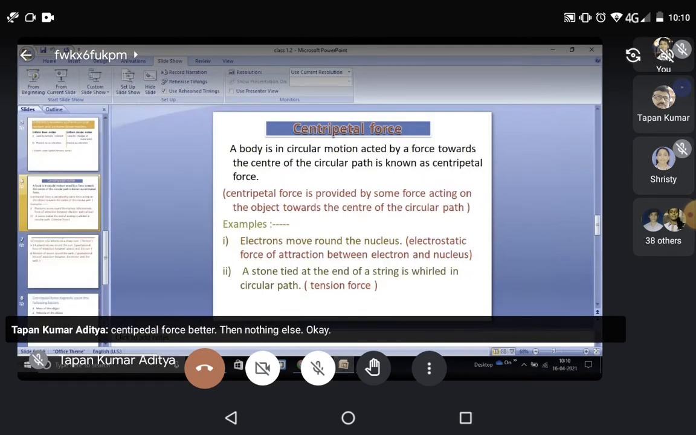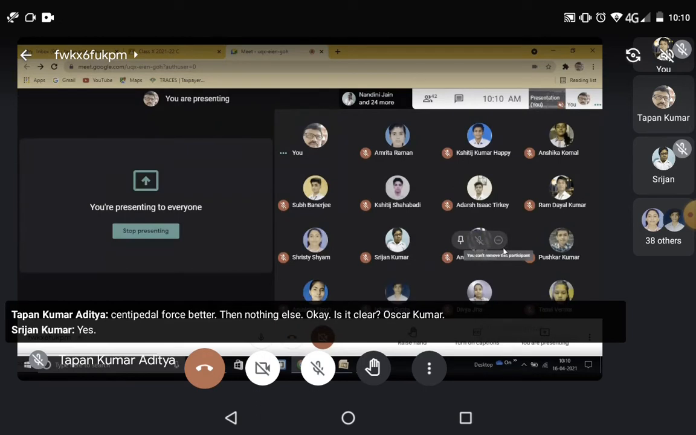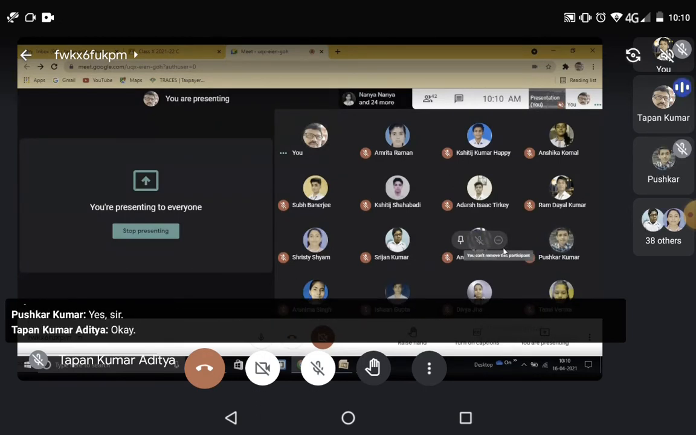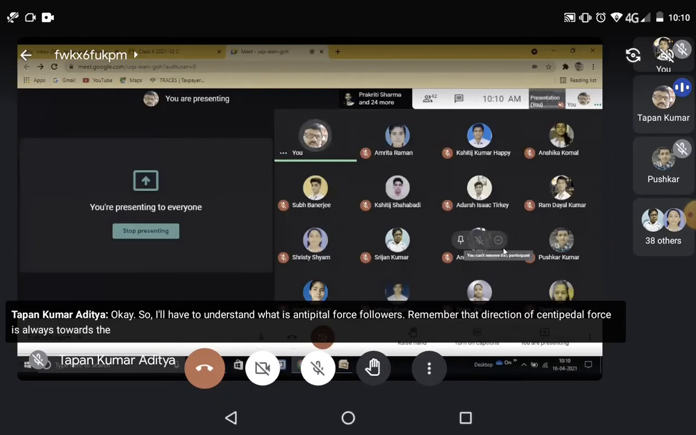Okay? Is it clear? Yes, Pushkar Kumar? Yes, sir. Okay. So all of you understand what is centripetal force. Always remember the direction of centripetal force is always towards the center of the circular path.